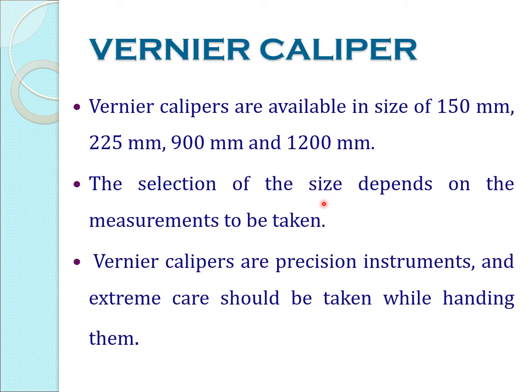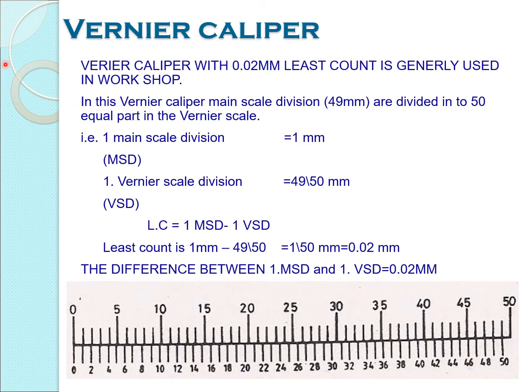So the selection of the size depends on the measurements. Vernier calipers are considered precision instruments. Before using this, high care is needed in handling the vernier caliper.